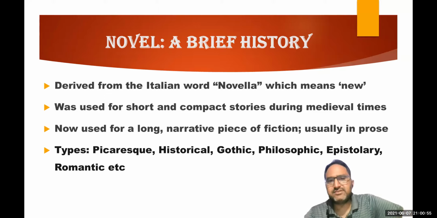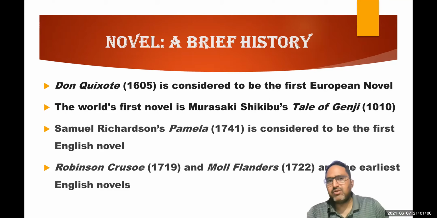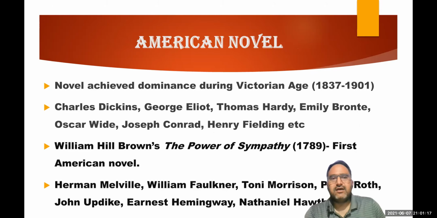So we discussed the brief history of the novel, the definition, the types. I quoted a definition of the novel as well. Then we talked about its origin. Then we moved on to the first European novel, the world's first novel, which was a Japanese novel. Then we talked about Pamela, which is considered to be the first English novel. We talked about Robinson Crusoe and Moll Flanders. Then I talked about the dominance, the best phase for novels being the Victorian age. Then I gave you a list of some of the novelists. Then we moved on to the first American novel, The Power of Sympathy. And then we had a list of some of the famous American novelists.